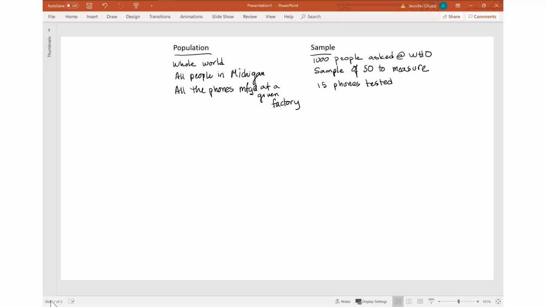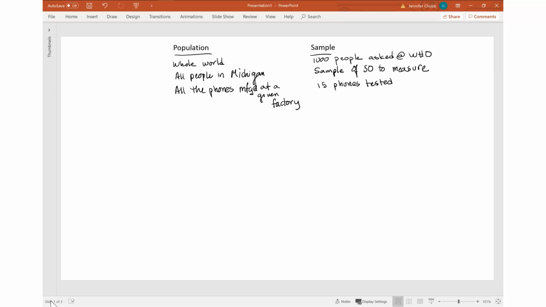And in each of these cases, we're measuring something and then going to compute something, right? Like we're measuring approve or disapprove for people being asked about the WHO, or measuring the actual size of people's feet in the second case, and measuring how long the battery lasts on 15 phones. So the first one is an example of where we're looking at the proportion of a population, right? Like a poll where we're asking you approve or disapprove, and then the natural thing to report would be the proportion of people who approve or disapprove of the WHO's handling of coronavirus.